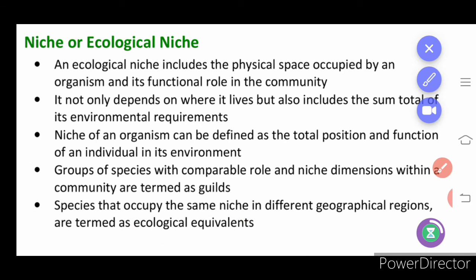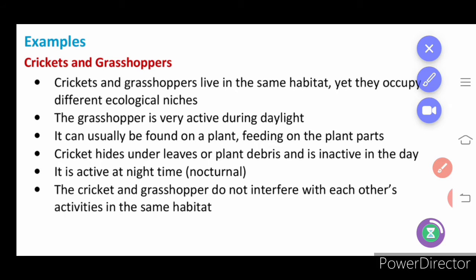Next we are going to learn about crickets and grasshoppers. These are examples. Crickets are the organisms you might have noticed: when you go to a place, for example a forest, you will hear some noise when it is quiet. That noise is produced by the insect called a cricket. And about the grasshopper, we are going to learn.